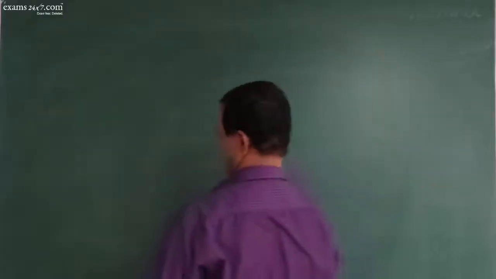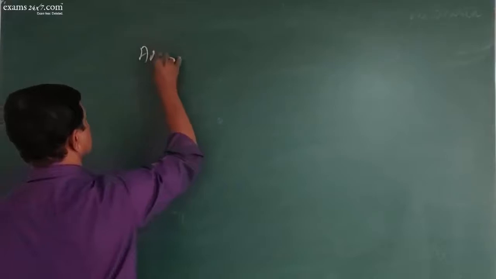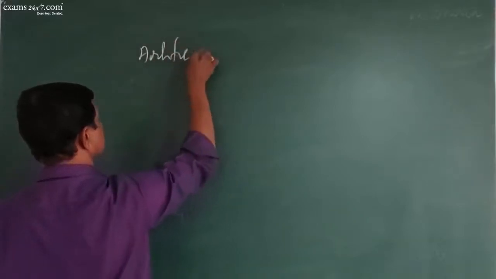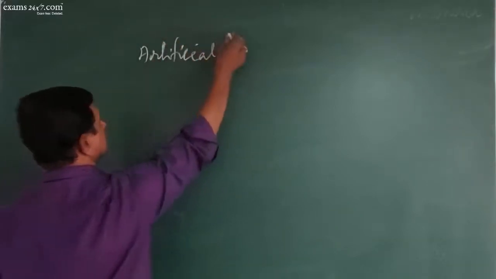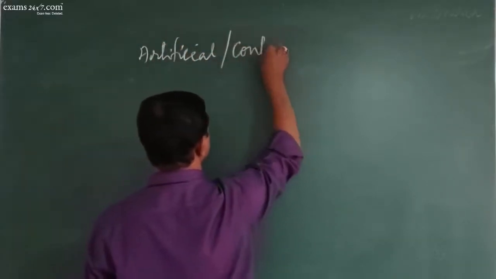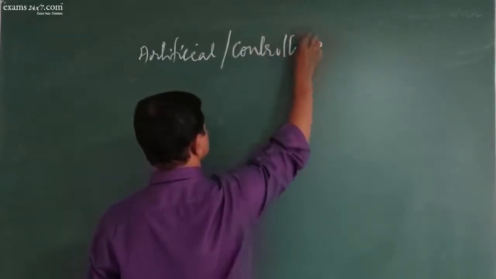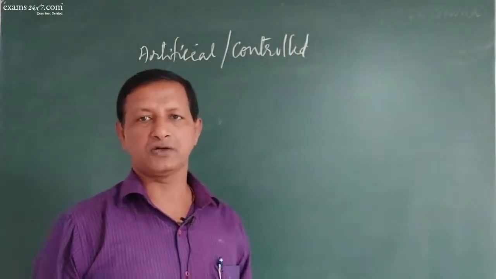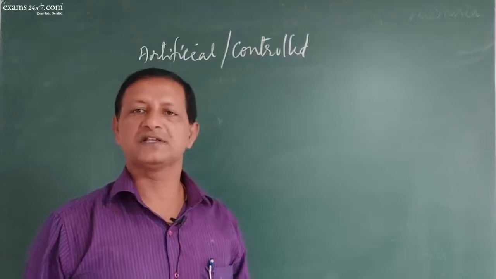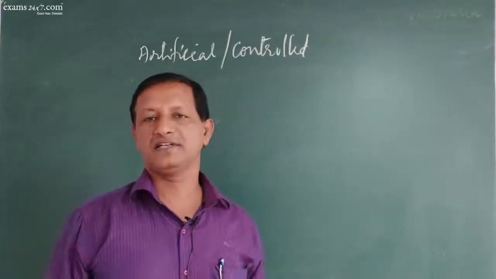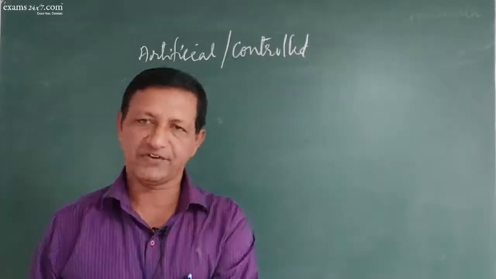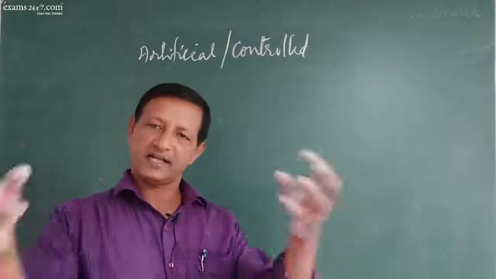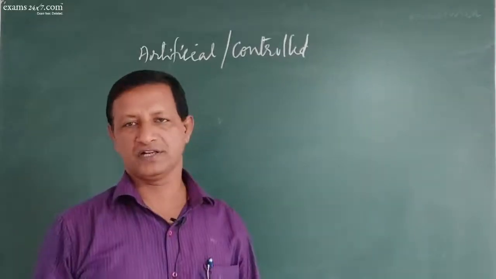Sometimes artificial pollination is done, which is also called controlled pollination. Here what happens is, we select the male sex organ, we select the female species, and then we bring about the pollination process.